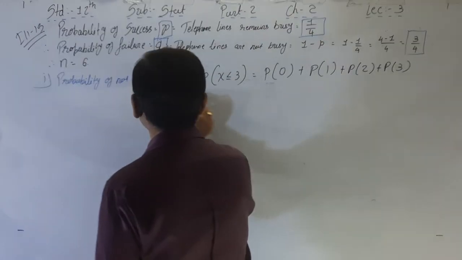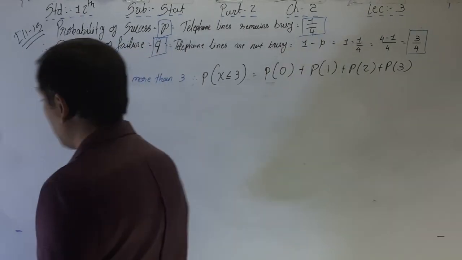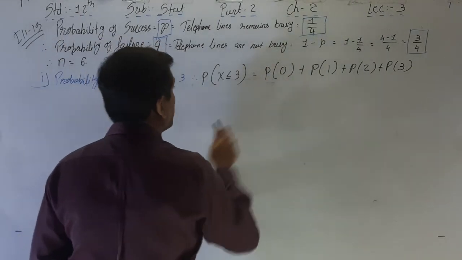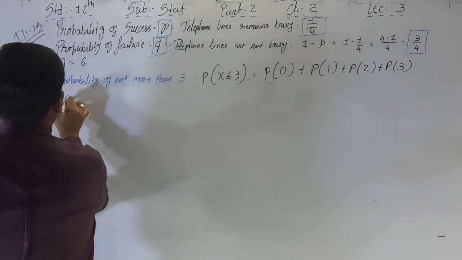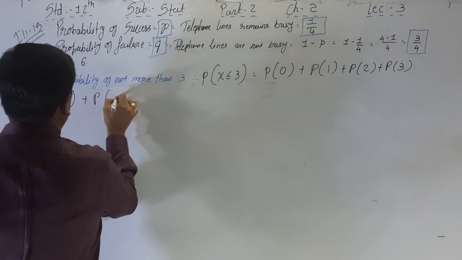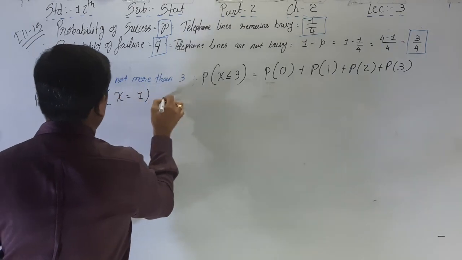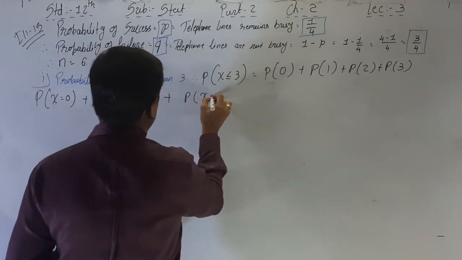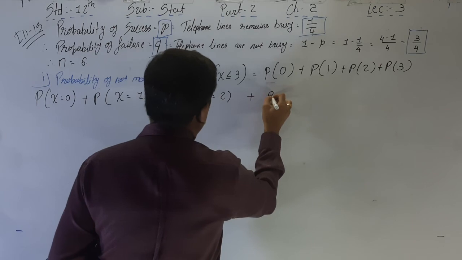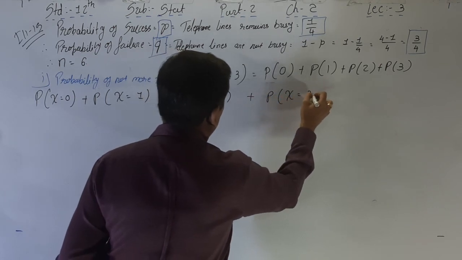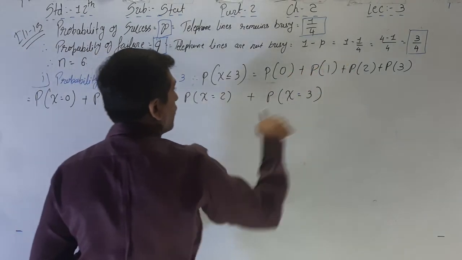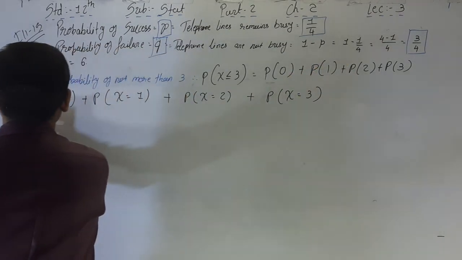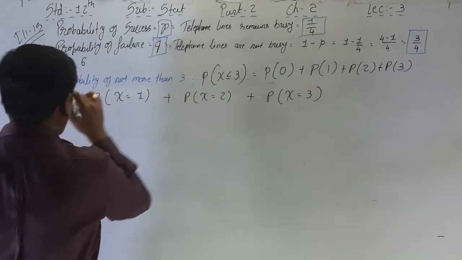I am directly finding P of x equal to 0 plus P of x equal to 1 plus P of x equal to 2 plus P of x equal to 3 is equal to. After this, I am writing P of x equal to 0.